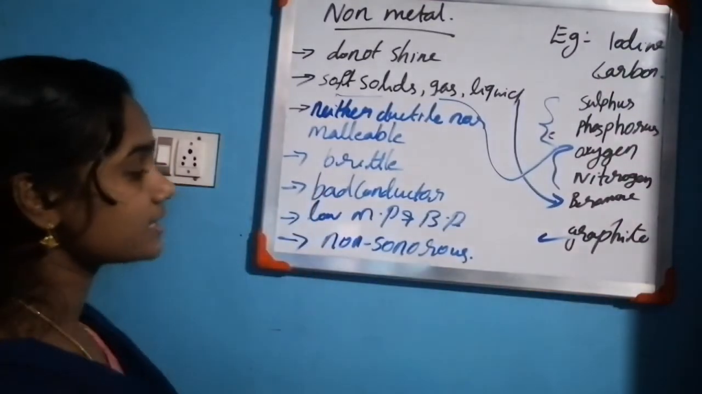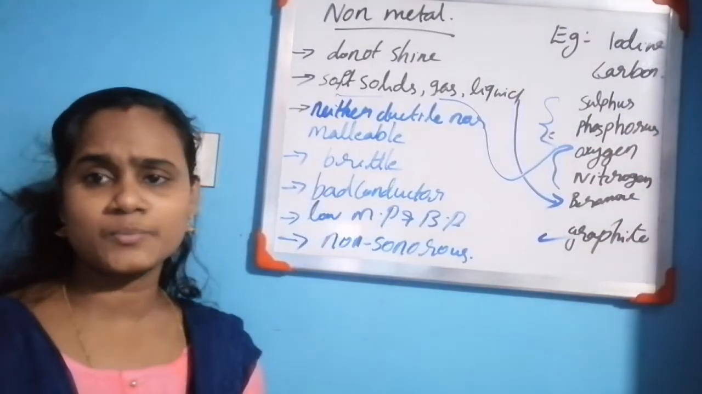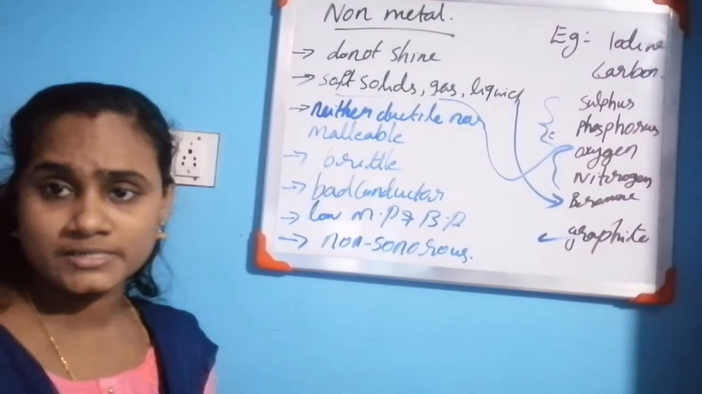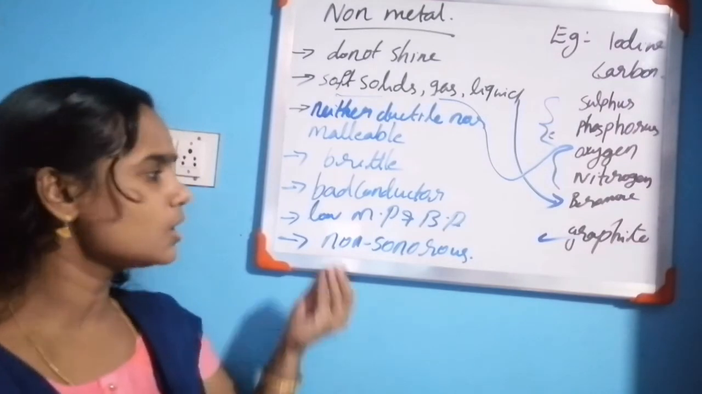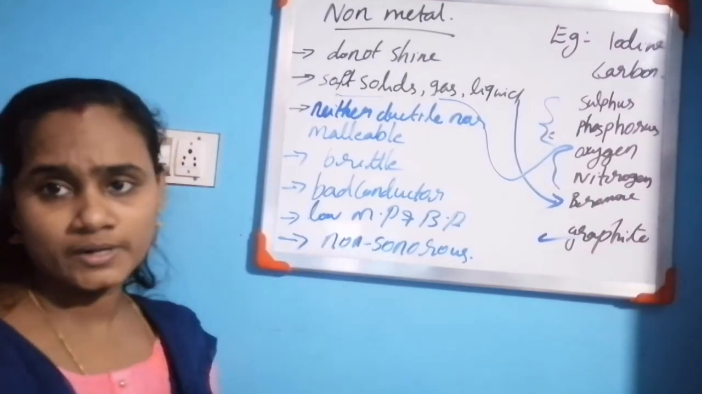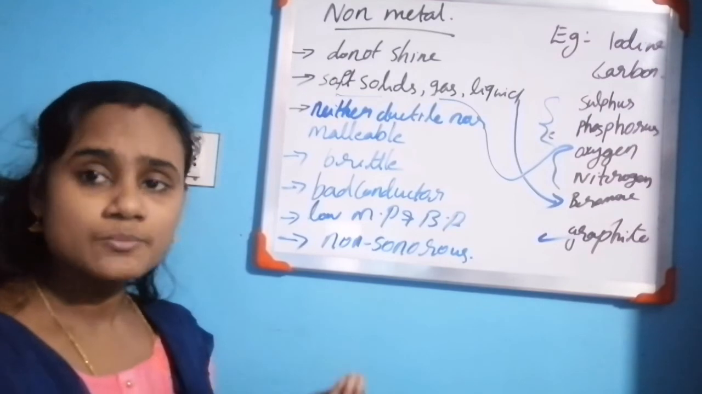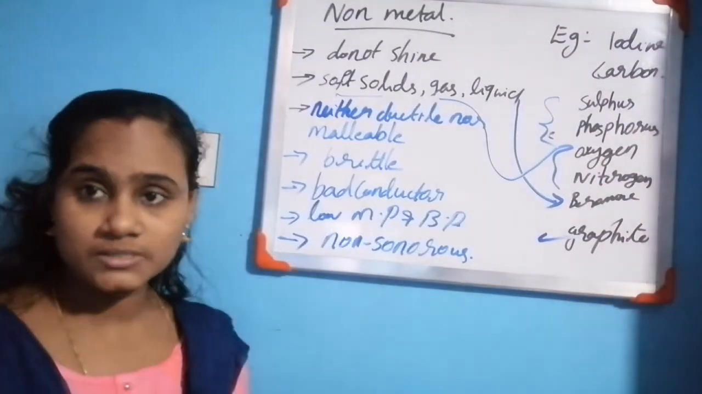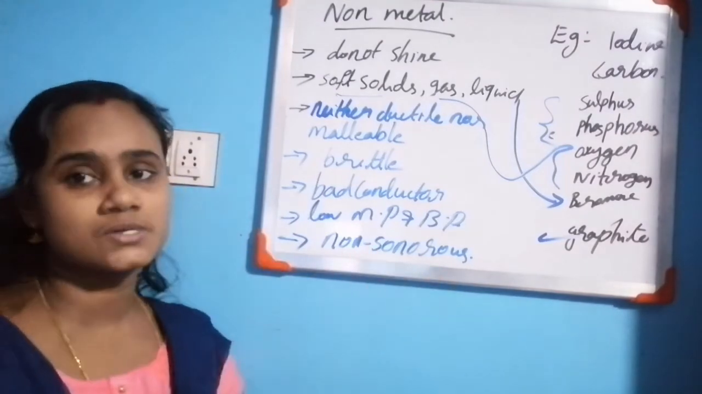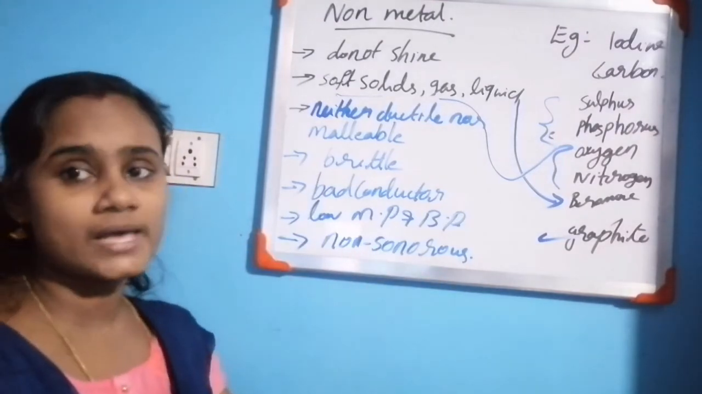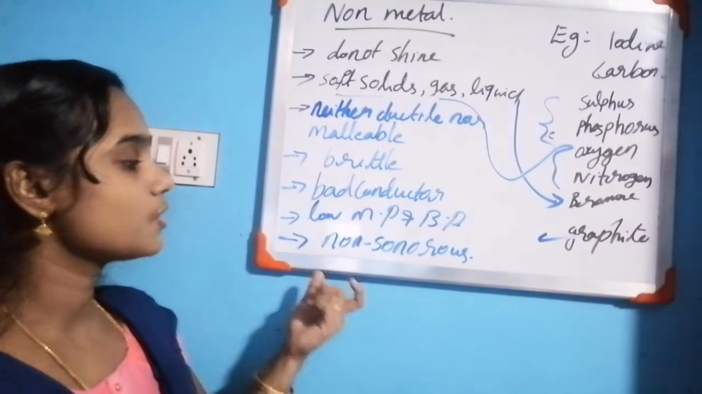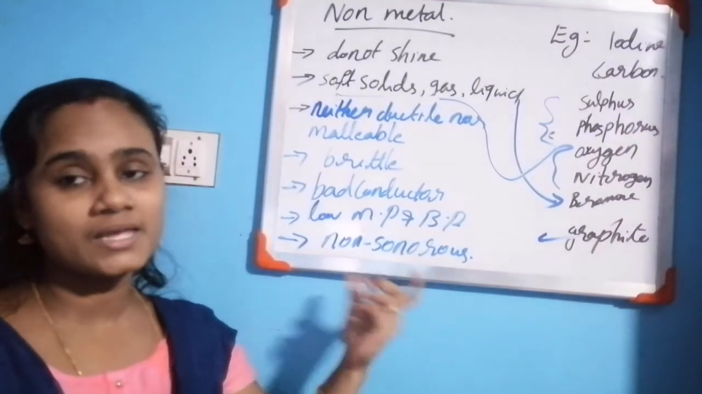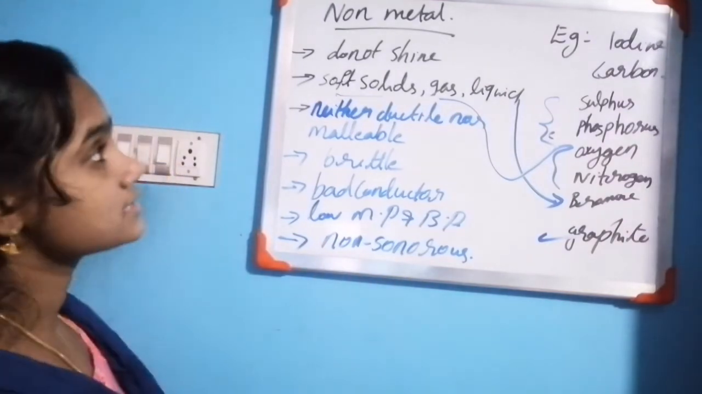Non-metals have low melting and boiling points. That means they are very soft solids. They have low melting and boiling points. And non-metals do not make any sound, that means they are non-sonorous. Non-metals are non-sonorous because they do not make any sound. Okay, is it clear?